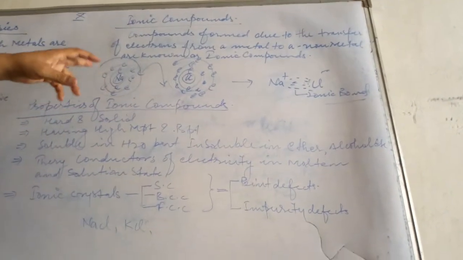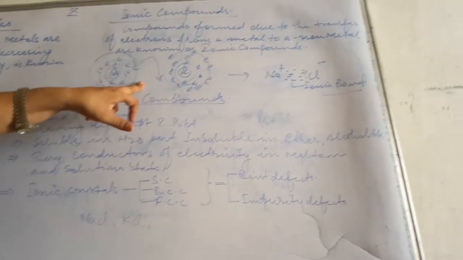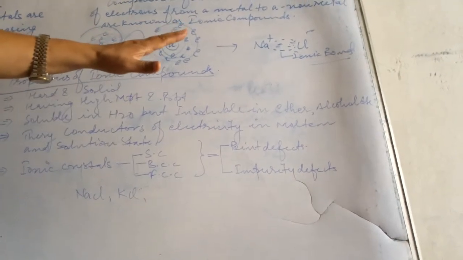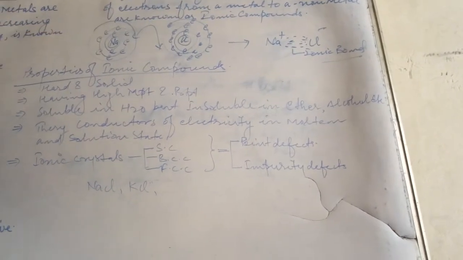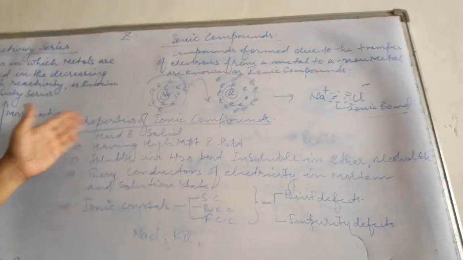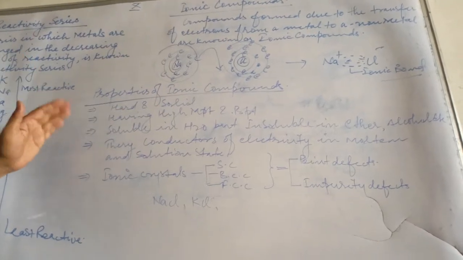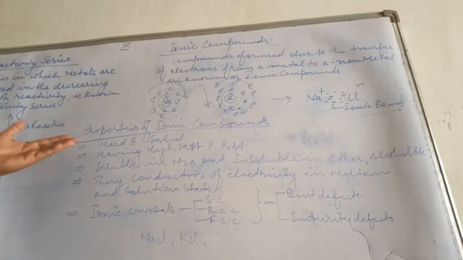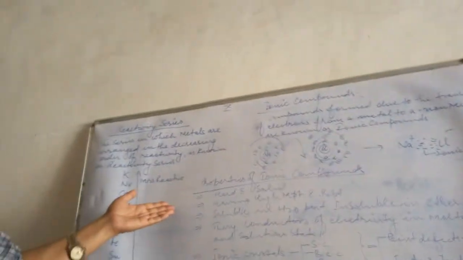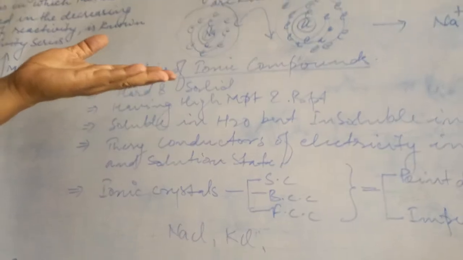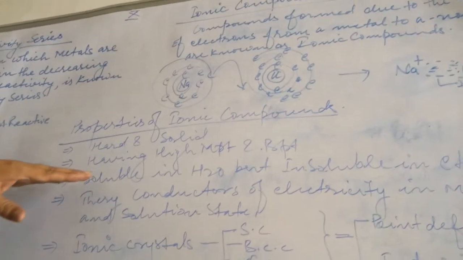By losing an electron, sodium becomes a sodium cation. By gaining an electron, the chlorine atom becomes a chloride ion, and there is a strong electrostatic force between the cation and anion, and that is the ionic bond. There are some common properties of ionic compounds. Ionic compounds are hard and solid, and they have high melting and boiling points. They possess very high melting and boiling points.